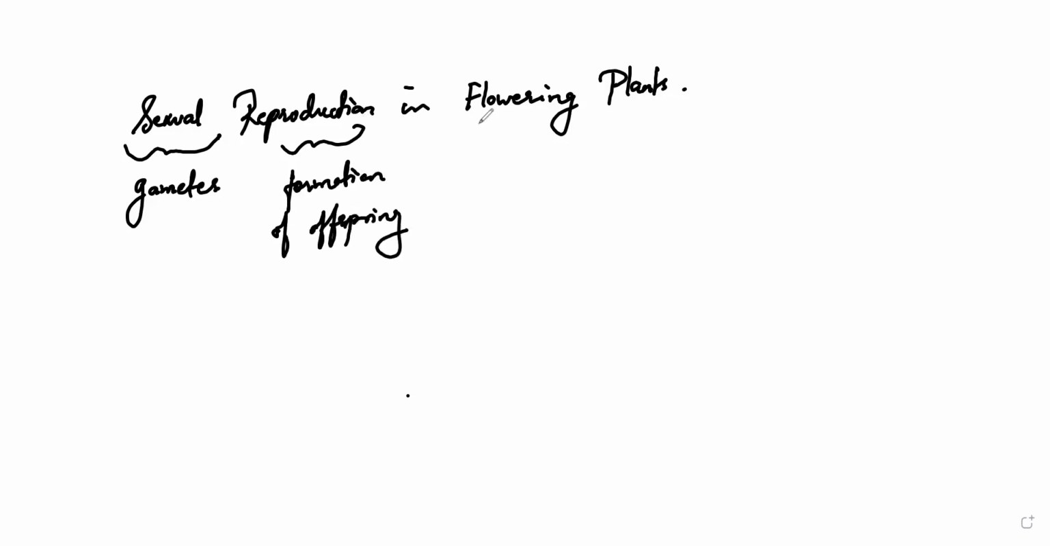Whereas flowering means generally flowers, whatever is grown. The process where the flower grows is called flowering. Mostly all the flowering plants are termed angiosperms. Suppose they are non-flowering, then they will be termed gymnosperms. I'll just write it over here.